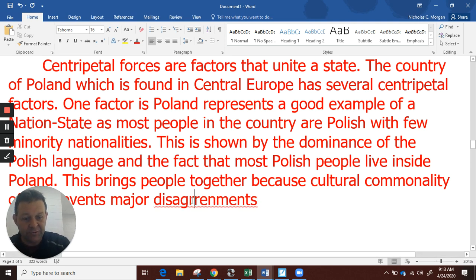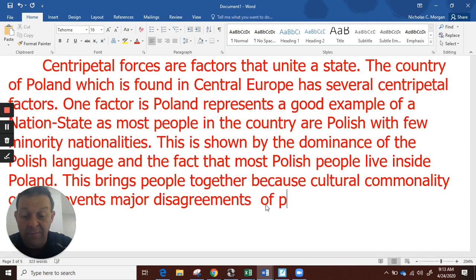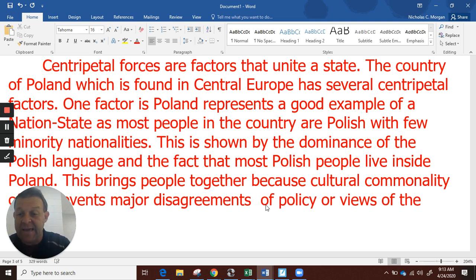My typing skills are showing up here. So this brings people together because cultural commonality often prevents major disagreements of policy or even views of the world. So in other words, I've now described not only why it's a nation state, but why being a nation state brings Polish people together.